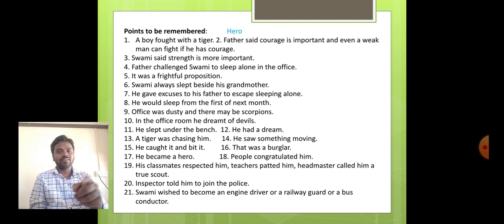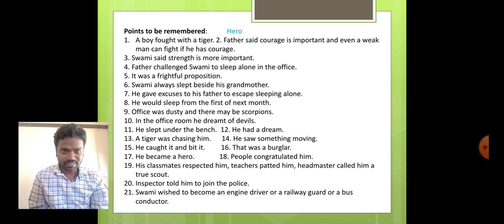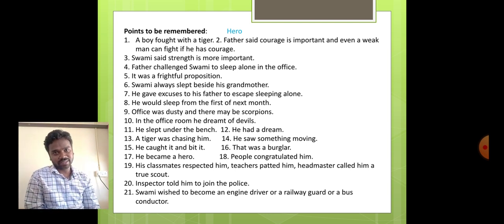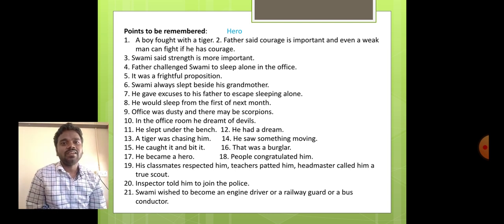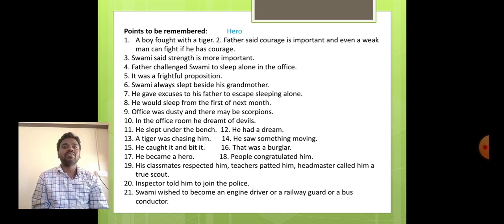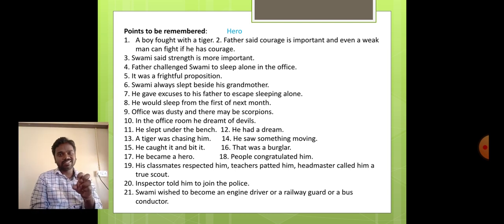Here I have jotted down some of the important points that we have to remember. It is a hero lesson, right? What are the points that we have to remember? A boy fought with a tiger. A boy in the newspaper. These are the points. Read these points once. This is the gist of the lesson, the key points, like a summary.